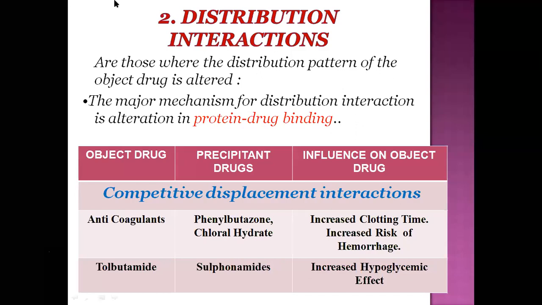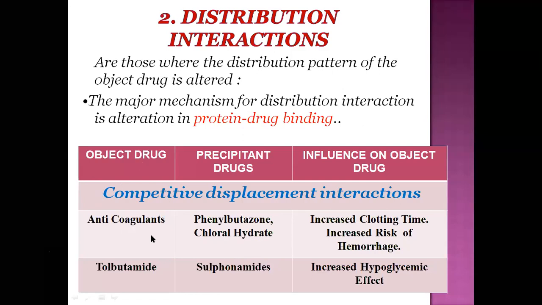The influence on the object drug is increased clotting time of blood and increased risk of hemorrhage. They competitively displace the object drug, here the anticoagulant.